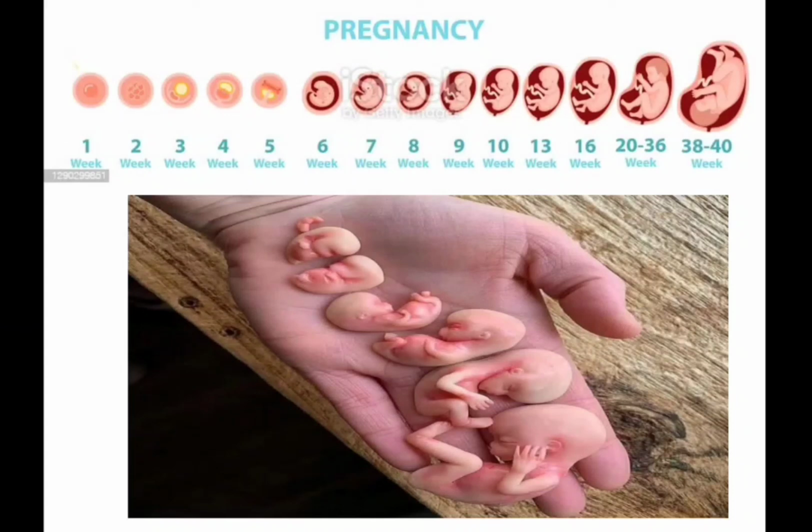The placenta is fully formed by the 18th to 20th week, but continues to grow throughout the pregnancy. At delivery time, the baby weighs around 1 pound.